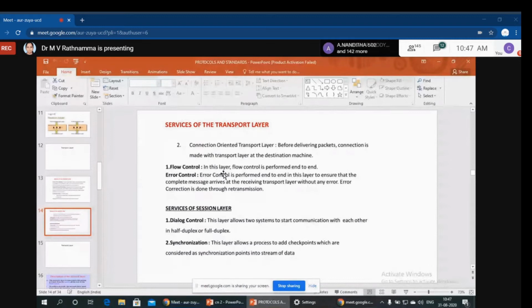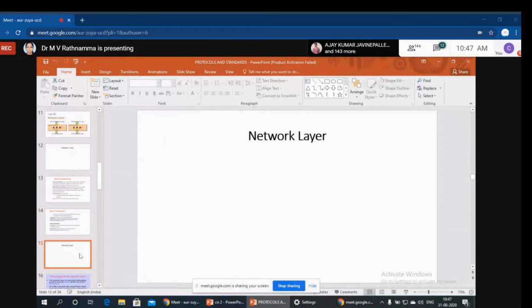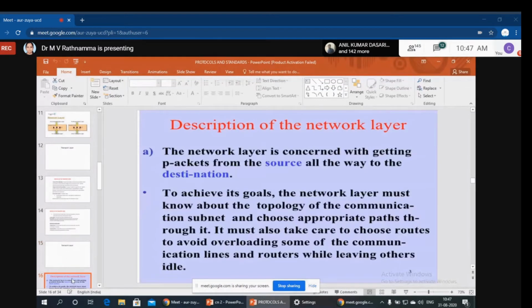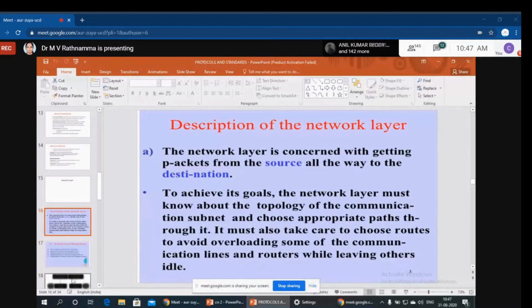Not only that, if message size is large enough, it divides the messages into segments at sender side, and at receiver side the divided segments are again reassembled to make the normal previous message that has to be transmitted to the receiver. So that is our transport layer. Now coming to the next layer, which is called network layer. A very important layer. Why? Because with the help of the network layer only, we are able to route our data packets.